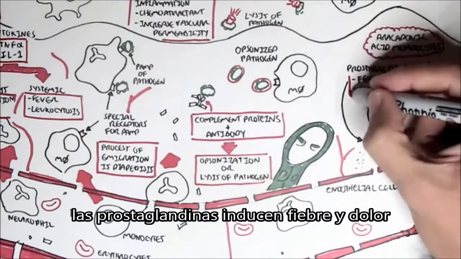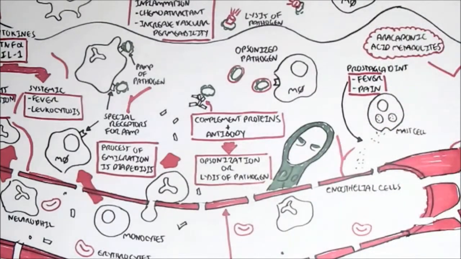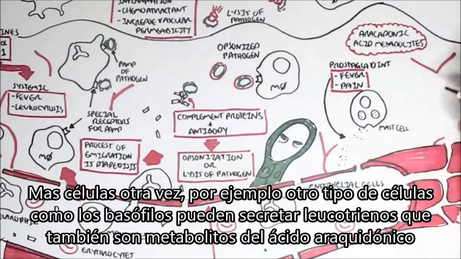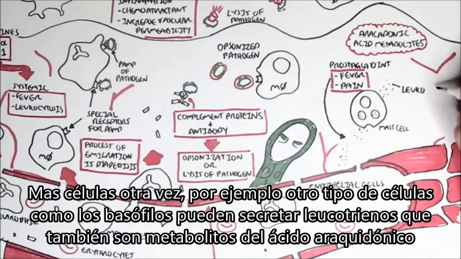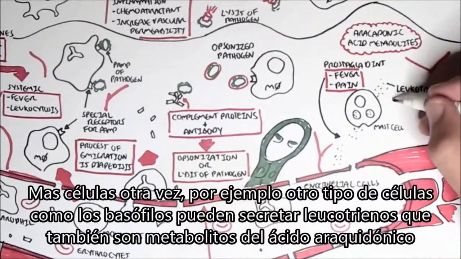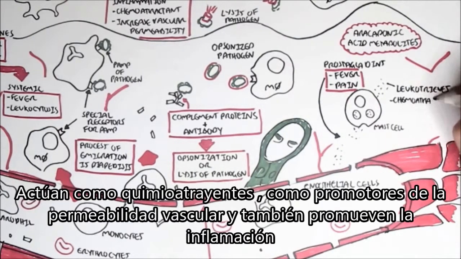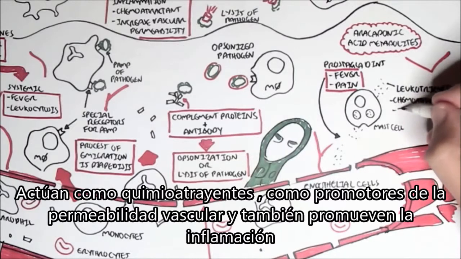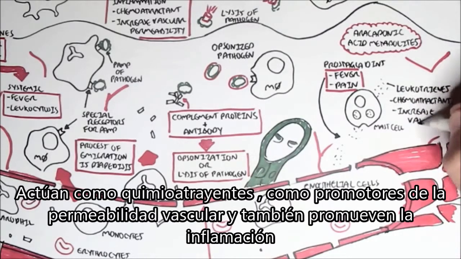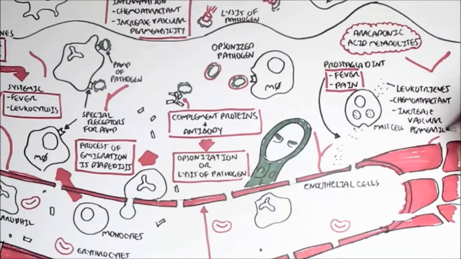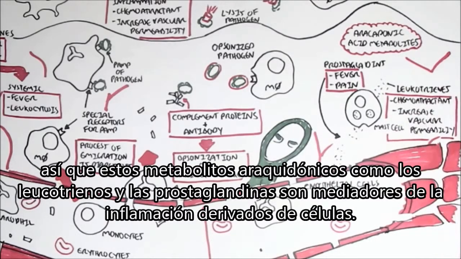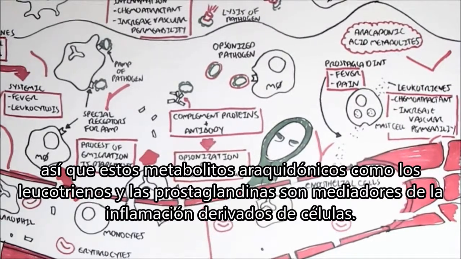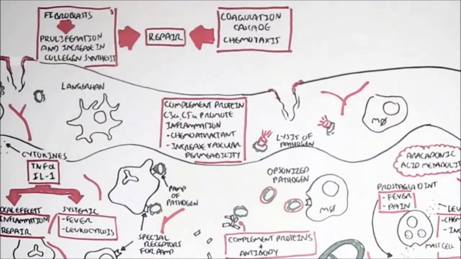Prostaglandins induce fever and also cause pain. Mast cells, again, as well as other types of cells, such as basophils, can also secrete leukotrienes, and these are also arachidonic acid metabolites. They work as a chemoattractant and also increase vascular permeability, and therefore they promote inflammation. So these arachidonic metabolites, the leukotrienes and prostaglandins, are cell-derived inflammatory mediators.